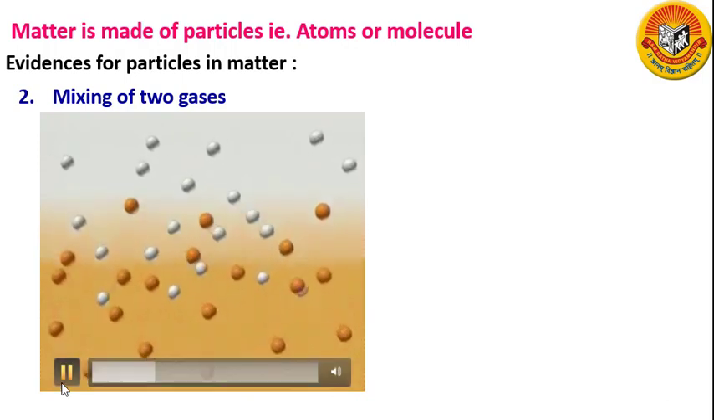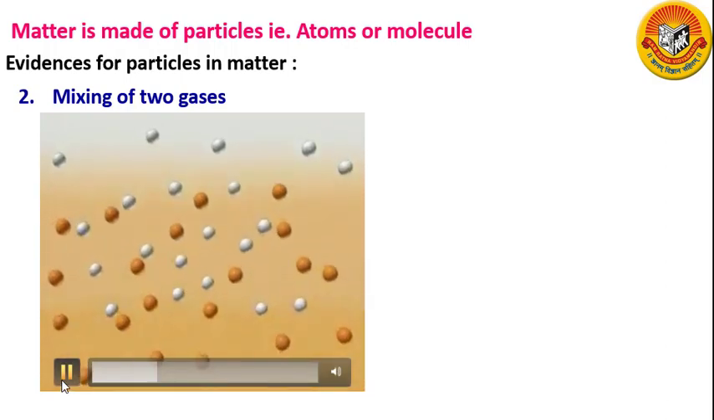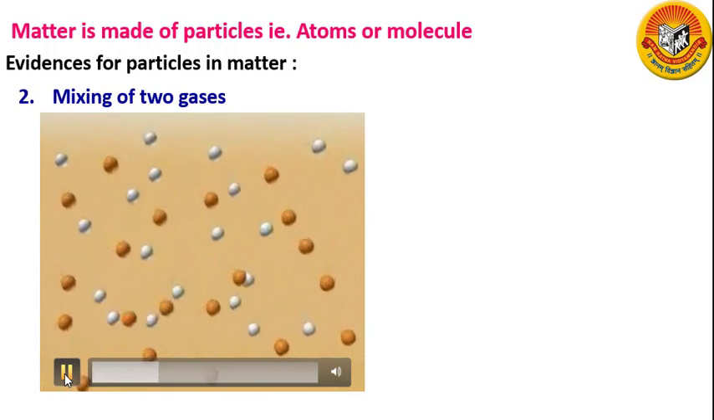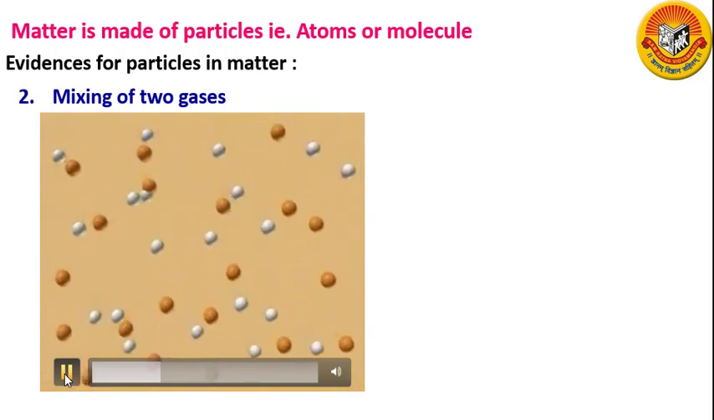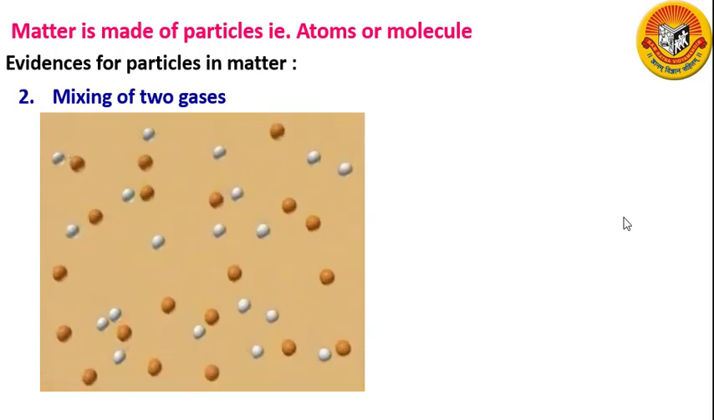Please note that though the bromine vapor is heavier than air, even then it goes up and mixes with air in the upper jar because its particles are moving with a high speed, due to which they have sufficient kinetic energy to overcome the force of gravity and go up into the gas jar containing air.